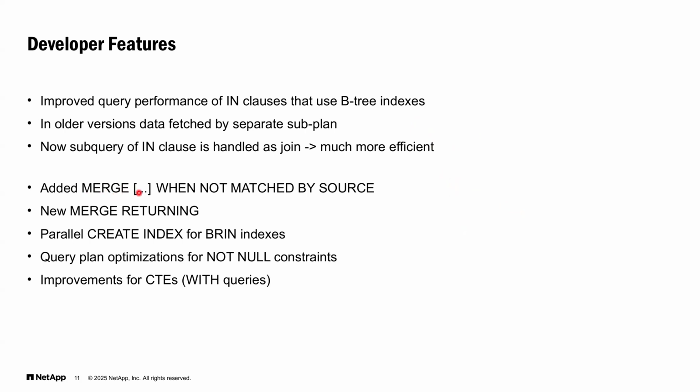The MERGE command now has the option WHEN NOT MATCHED BY SOURCE, and there is a new option for returning whatever values we want from a merge action. So far, parallel creation of indexes was possible only for B-tree indexes. Now, this option is available also for BRIN indexes. There are some query plan optimizations for NOT NULL constraints and some improvements in common table expressions, those separate WITH queries.